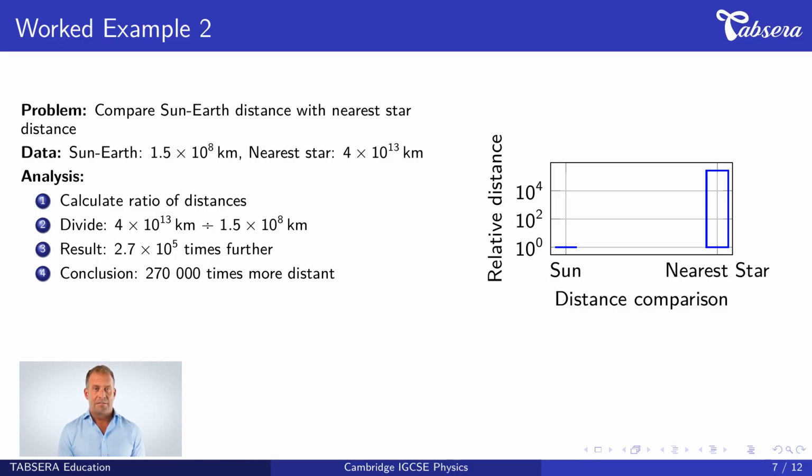Second, divide the distances. We calculate 4 times 10 to the power of 13 divided by 1.5 times 10 to the power of 8. Third, perform the calculation. 4 divided by 1.5 equals 2.7. 13 minus 8 equals 5. So we get 2.7 times 10 to the power of 5. Fourth, interpret the result. This means the nearest star is 270,000 times more distant than the Sun. The graph shows this enormous difference on a logarithmic scale, demonstrating the vast distances between stars in our galaxy.